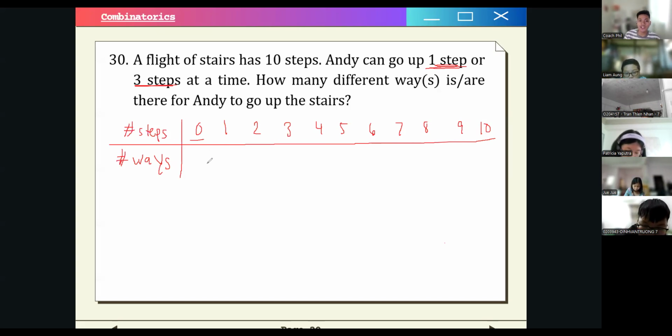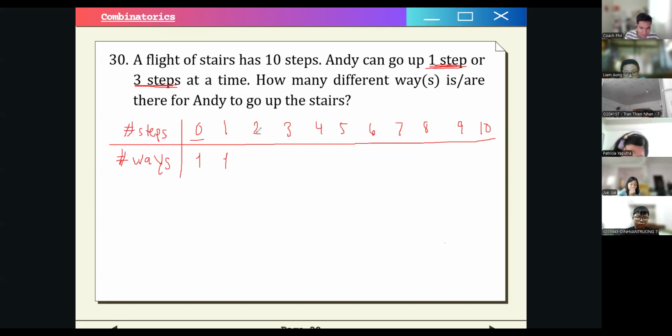So at step 0, there's only one way, no? That you can be at the ground floor. The technique for this one is you have to add the previous step to your current step. But notice that you can only go one step or 3 steps at a time. For example, here we can go one step, so there are 1 plus 0 ways, so it is one way.